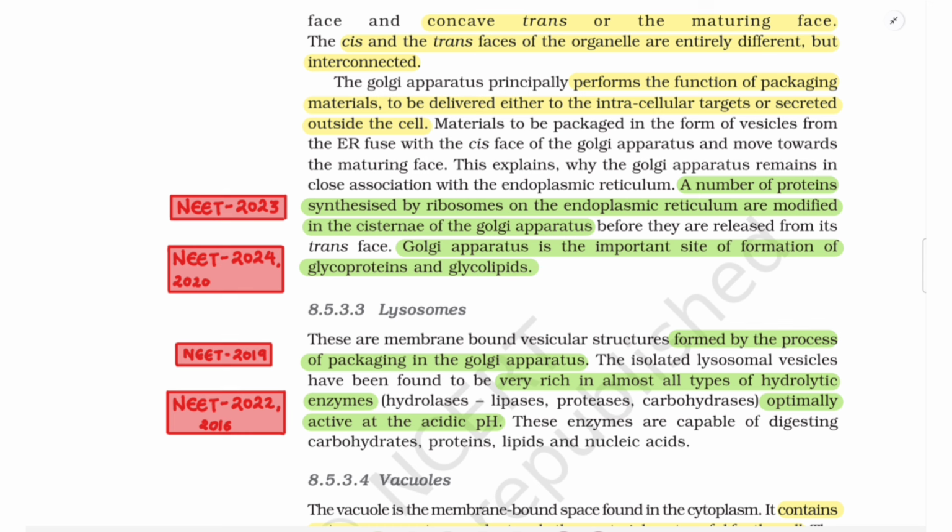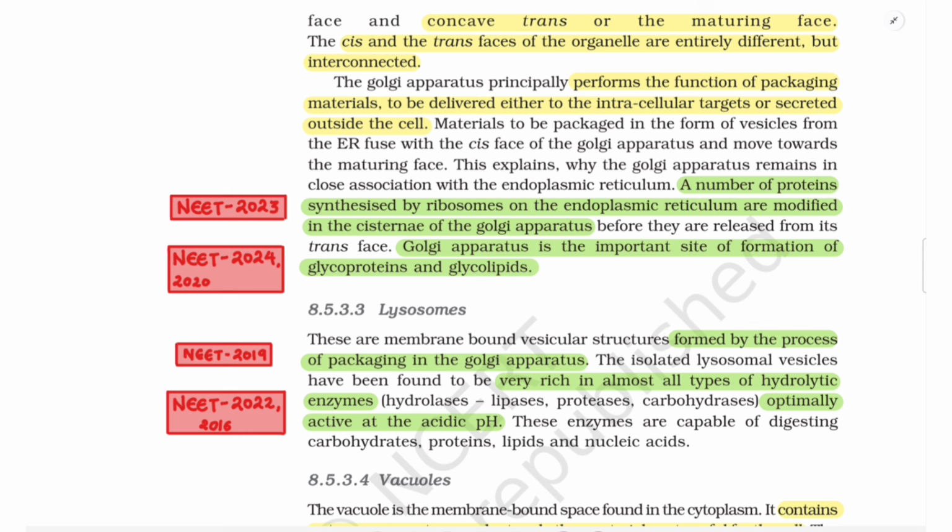This explains why the Golgi apparatus remains in close association with the endoplasmic reticulum. A number of proteins synthesized by ribosomes on the endoplasmic reticulum are modified in the cisternae of the Golgi apparatus before they are released from its trans phase. Golgi apparatus is the important site of formation of glycoproteins and glycolipids.